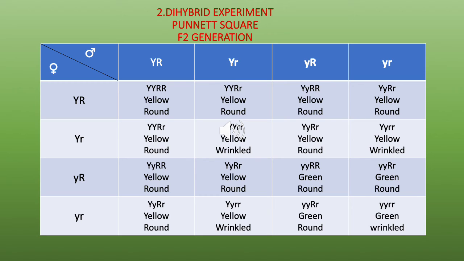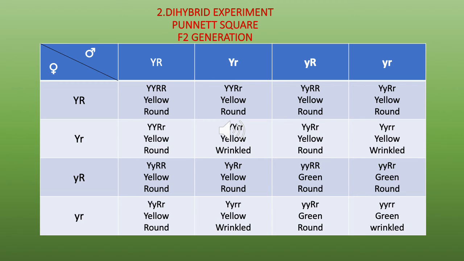In that, some are pure yellow round and most of them are the hybrid yellow round. Then you have yellow wrinkled. Wrinkled is the recessive character, so wrinkled is pure, but the yellow is either a pure yellow or a hybrid yellow.